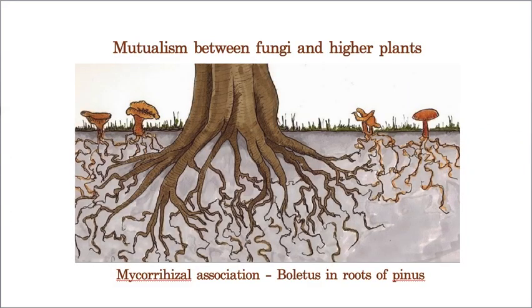Now the next example, and here also we already discussed, is mycorrhizal association, mutualism between fungi and higher plants. The roots of higher plants have this fungal association. You can see how this fungi is attached to these particular roots. They provide mineral nutrients, so minerals, to the plant, and of course the plant provides them shelter and food. Here both are equally benefited. Here it is getting food and this is getting the minerals, so it is also the best example for mutualism.